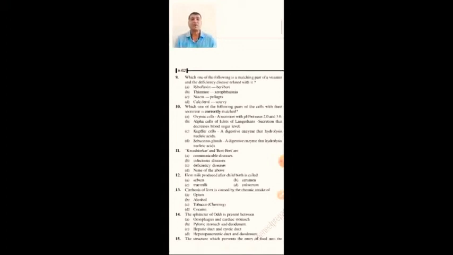So from the given options, the right option is A, and oxyntic cells produce HCl, and the HCl pH is between 1.8 to 2.8, that is approximately between 2 and 3.